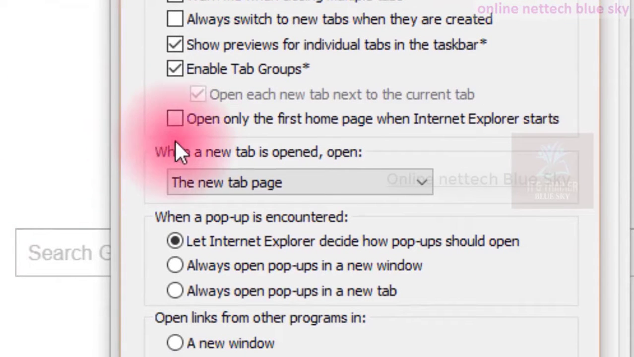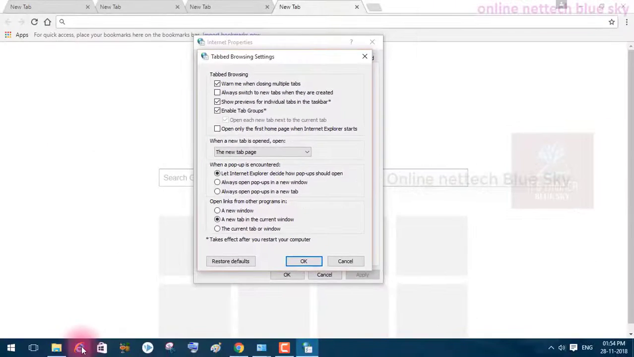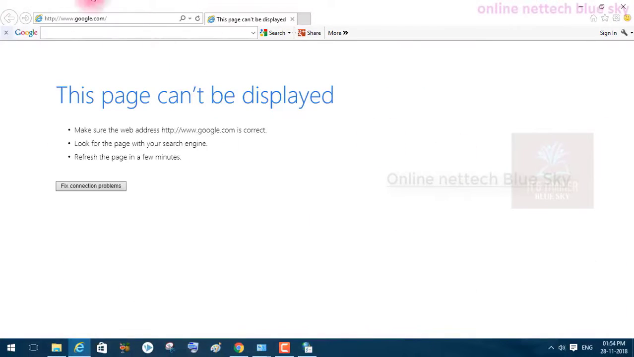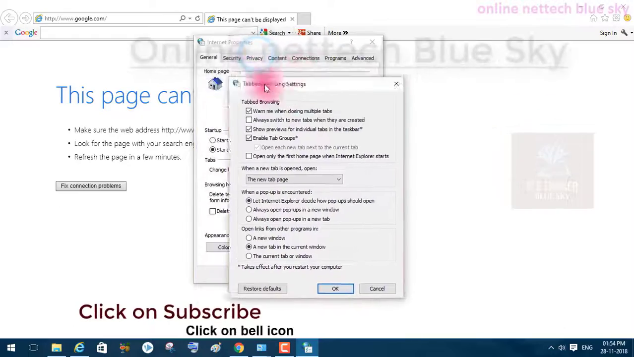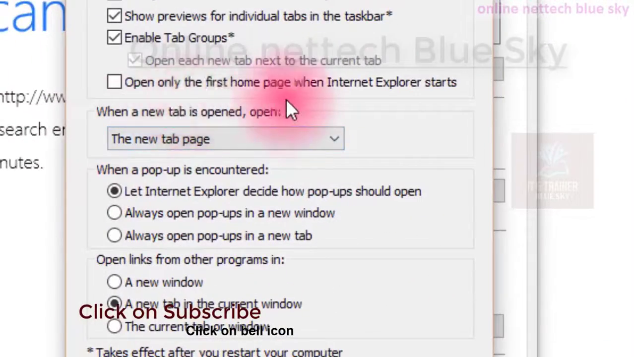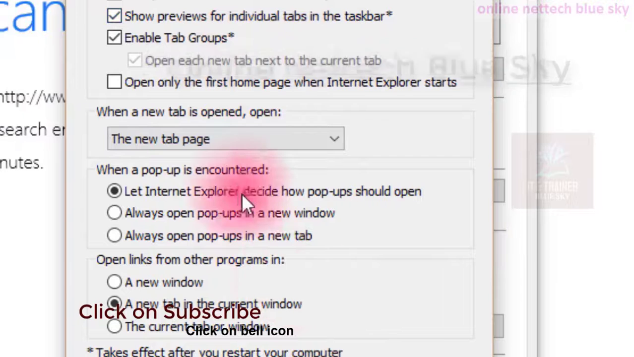Open only the first home page when Internet Explorer starts. I already told you this is all of the settings of Internet Explorer. This is a browser, a Microsoft-created browser, and this is the main home in your system. So this is a home page showing in my computer. I can click on this system, but I don't like this. You can click on whatever home page you want for your system.